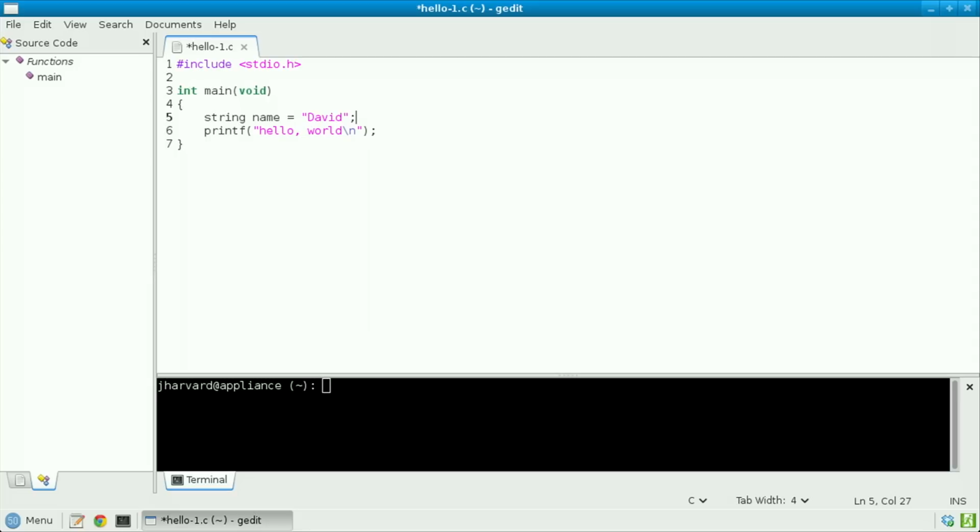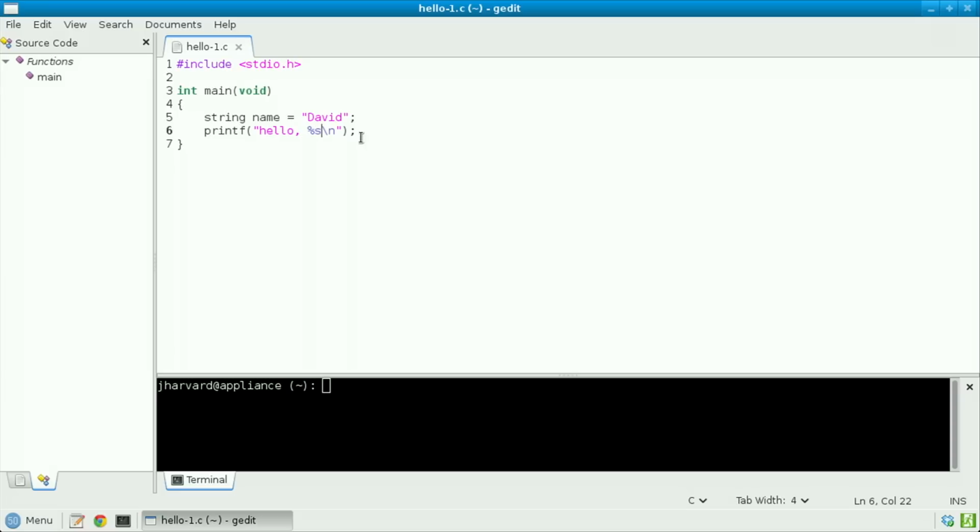Now let's use this variable. On line 6, I'm going to replace world with a placeholder. %s is defined, according to the documentation for printf, as being a placeholder for a string. In other words, it's a way of informing printf that I'm going to put some other value here, but let me tell you in just a moment what it's going to be.